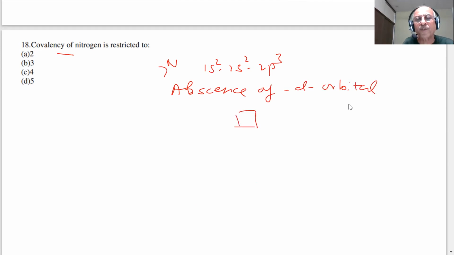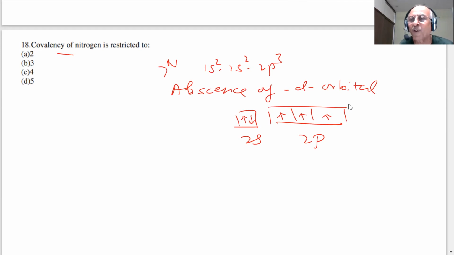So you have 2s and 2p, 1, 2, 3. There is a lone pair of electrons. These three can form covalent bonds, and this can form a coordinate covalent bond. So the maximum covalency will be how much, students? 4 for nitrogen.